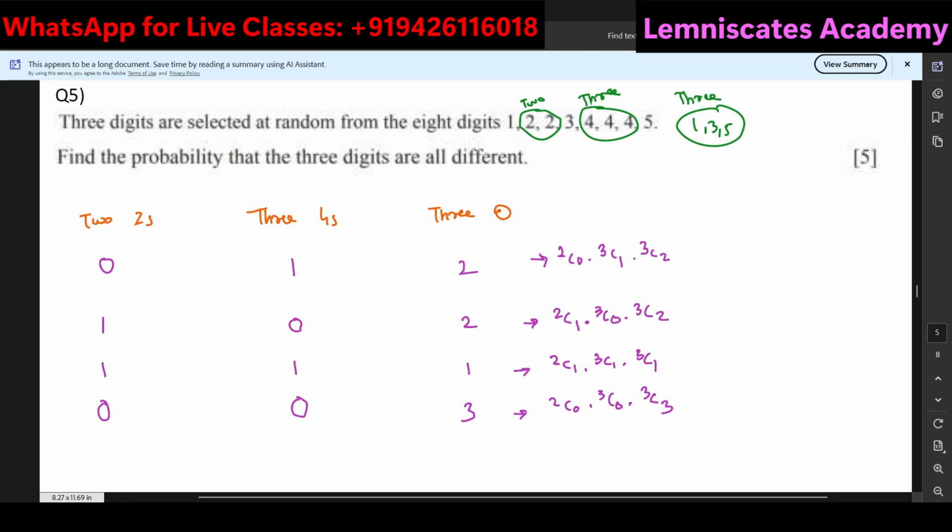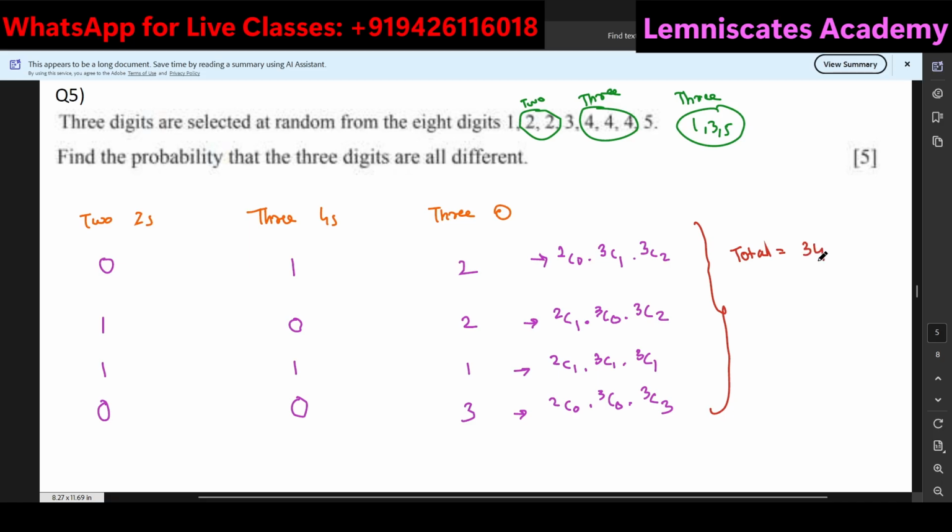So first of all, 1 into 3 into 3. 3C1 is also 3, 3C2 is also 3. Then plus 2 into 1 into 3. Then plus 2 into 3 into 3. And lastly, 1 into 1 into 1. So that comes out to be a total of 34 favorable outcomes. So I can just say that favorable outcomes is equal to 34.